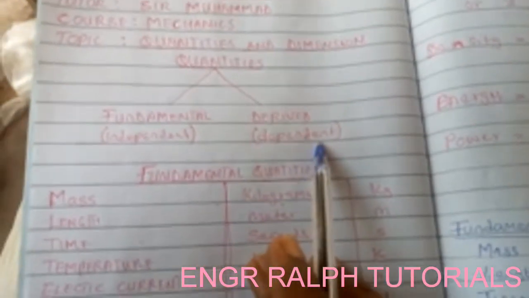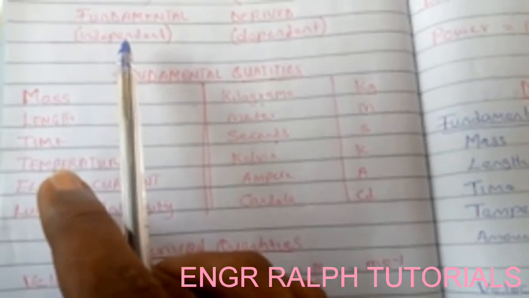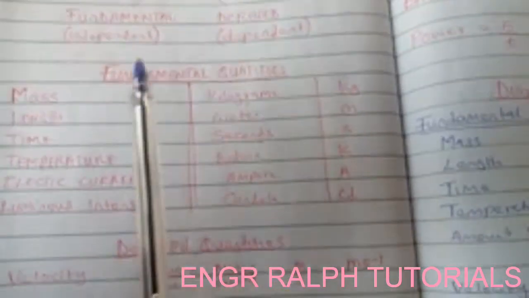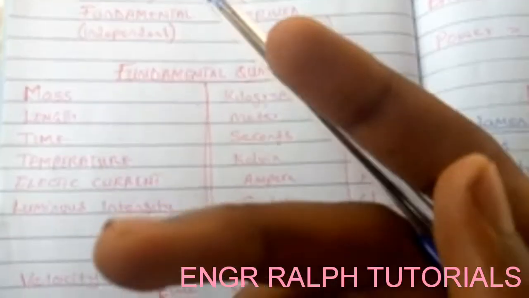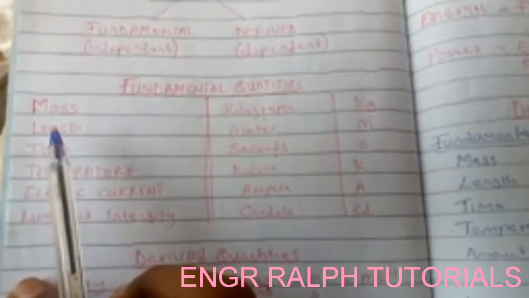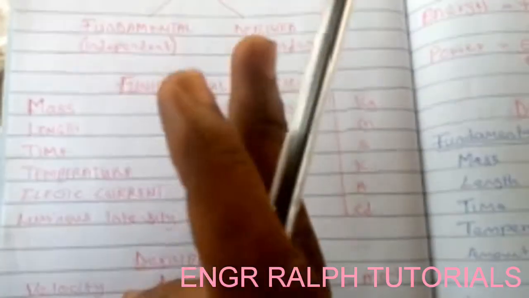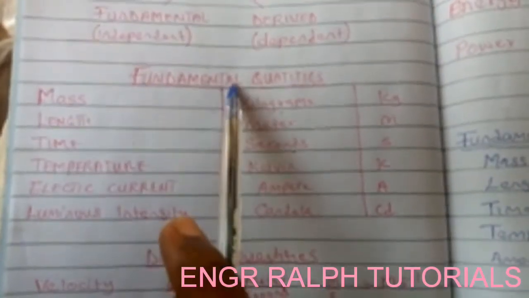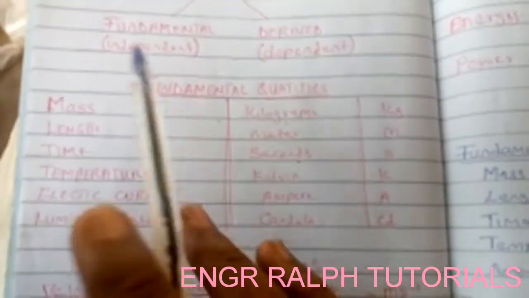Derived quantities are dependent quantities. So now, fundamental quantities are limited because they do not depend on any other quantity, but derived quantities are unlimited because they depend on other quantities. For example, in a house, if I come and say, how many people does your father depend on, you can say he depends on his business. He depends on only one thing. But now if I ask you how many people depend on your father, you wouldn't know because there are too many. The same thing is applicable here. The fundamental quantity who depends on himself is limited. They are just 7, while the derived quantities are many.